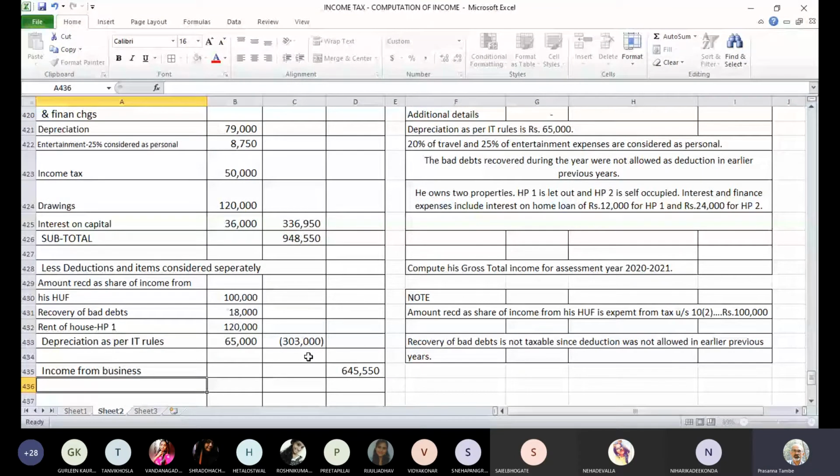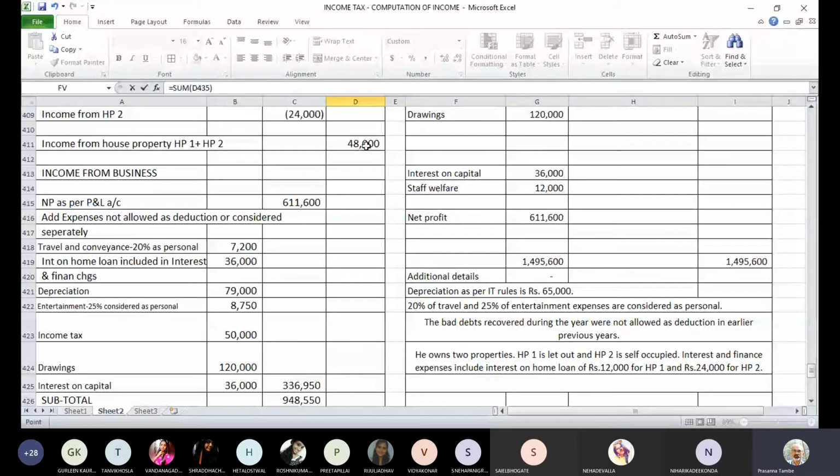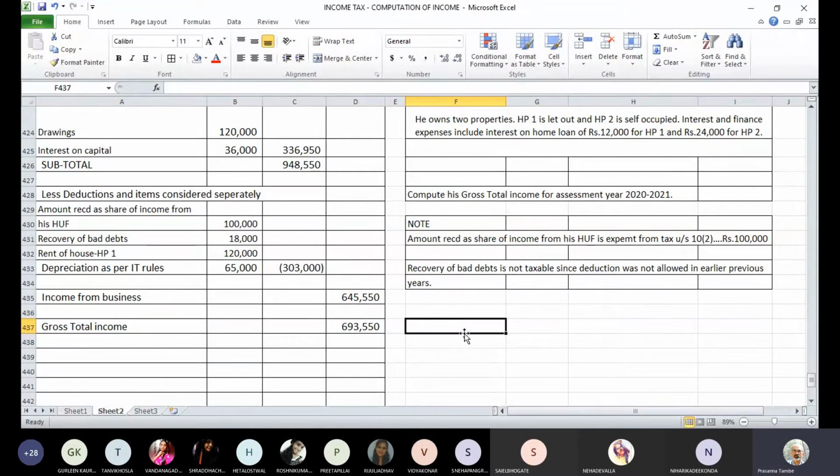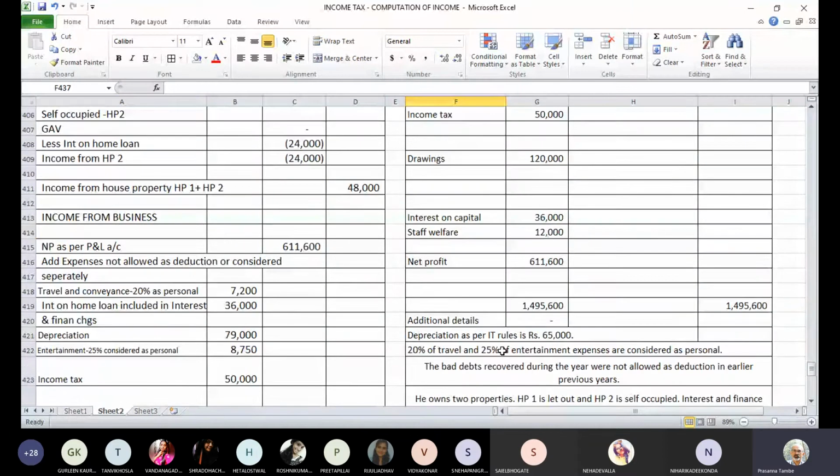So income from business and income from house property. This is your gross total: 6,93,550.